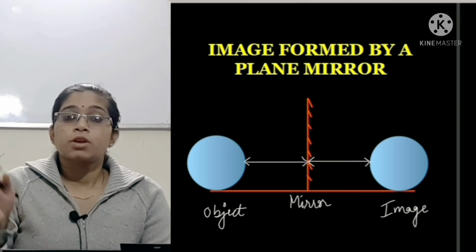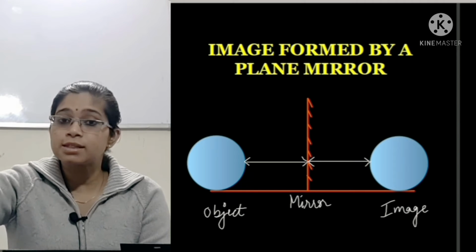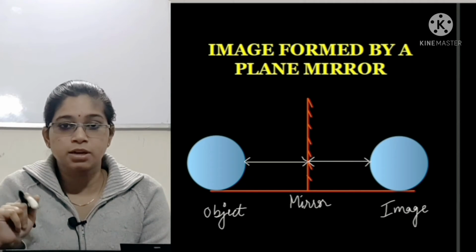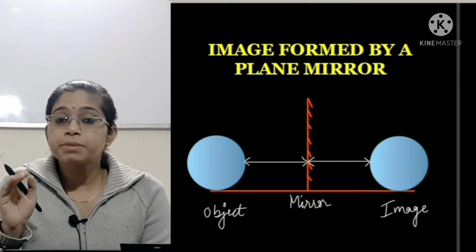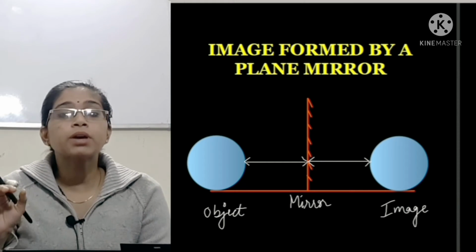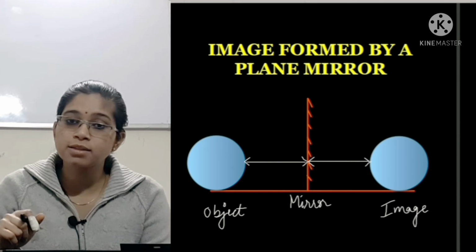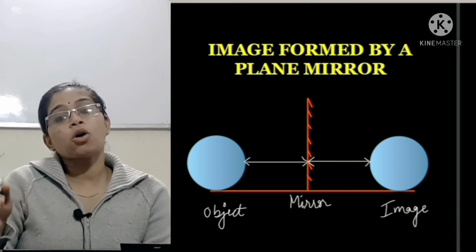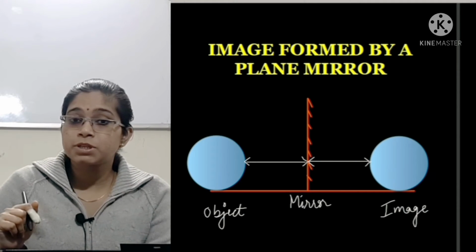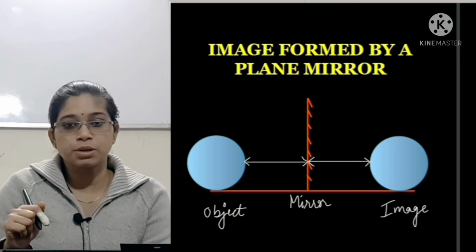When you see your face inside the mirror, you see that the image is formed inside the mirror but not outside the mirror. That type of image is known as a virtual image. When the image is formed inside the mirror and you cannot obtain it on the screen, that type of image is known as a virtual image. Whereas if you get the image on the screen, that type of image is known as a real image. But in this case, in a plane mirror, we get a virtual image.